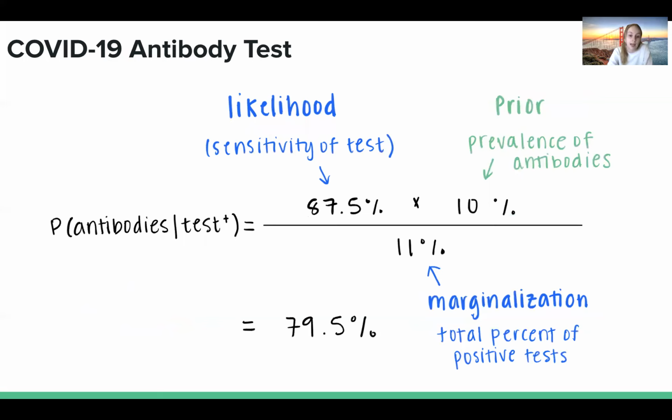So here are the stats from April 2020 in New York City. At this point, the only prior knowledge that was even available was the overall prevalence of COVID in the community, which at the time was around 10%. You'll notice that the posterior of a true positive is 79.5%, which is okay, but it's quite a bit lower than the raw sensitivity of the test at 87.5%. And this is partially because the prior was so low, which brought down the probability of a true positive.